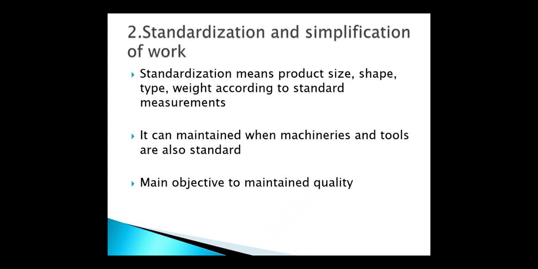Okay, so the next technique is standardization and simplification of work. What is the meaning of standardization and simplification of work? Standardization means the product's size, shape, type and weight should be according to standard measurement. Whichever products you are producing in your industry should match the standard product. It may be area or size, shape, type of that product, or weight; according to that standard measurement you should describe the length.